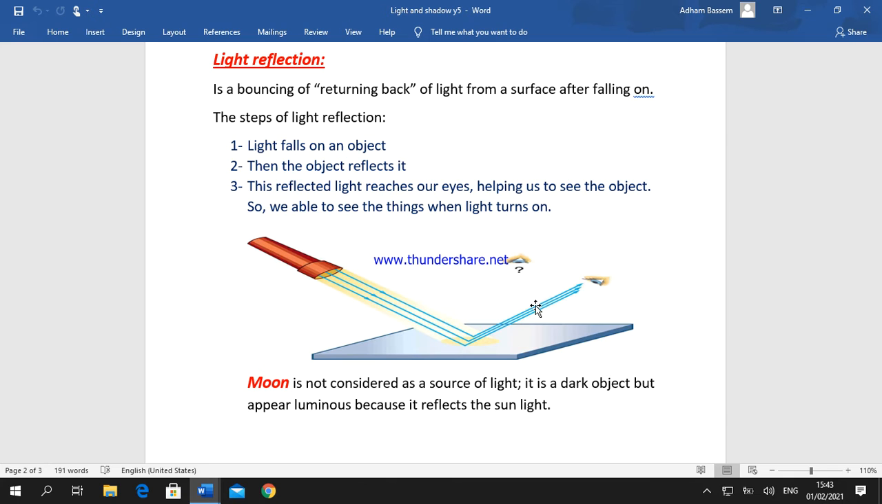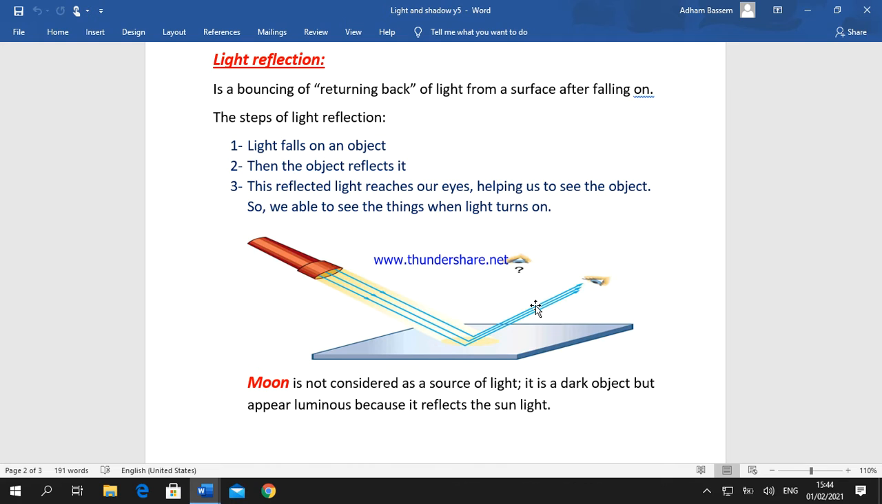To obtain light reflection, we need number 1, a light source, and number 2, a surface or an object that the light can fall on. Bouncing off is equal in meaning to returning back. So again, light reflection is the returning back of light rays from a surface after falling on it.